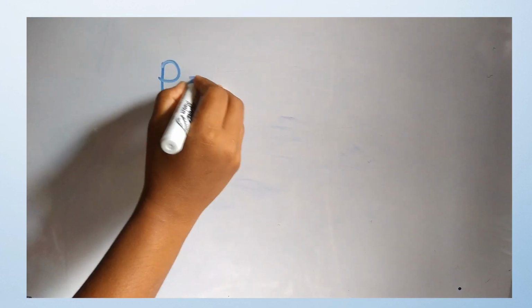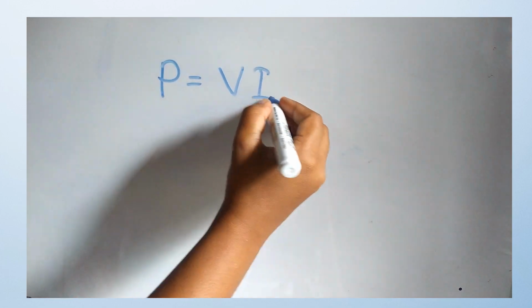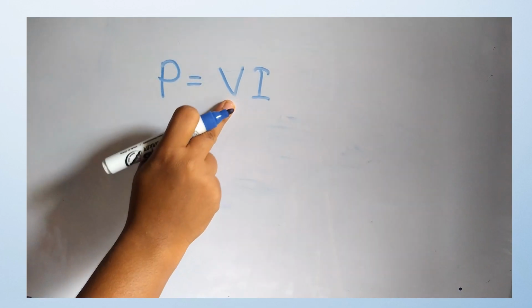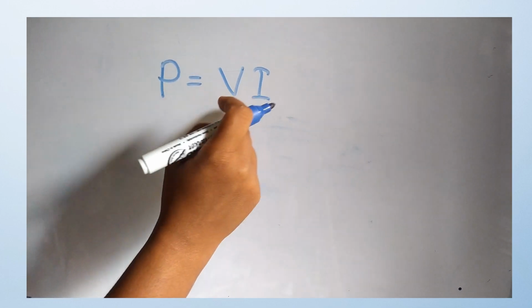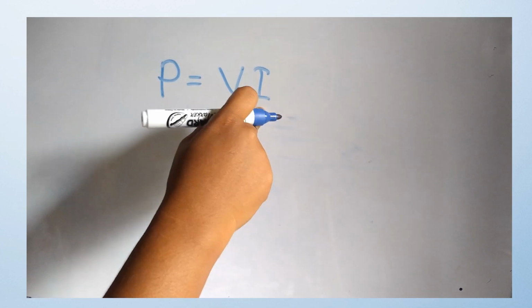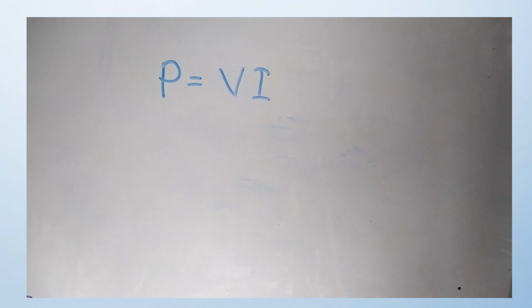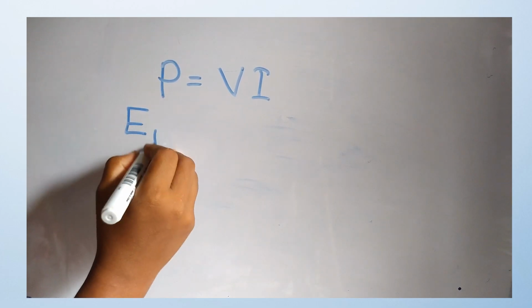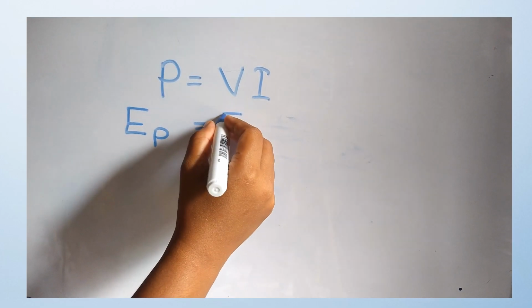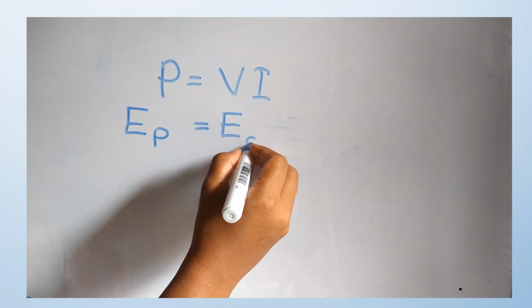We will assume here that there is no energy loss in the transformer, that is 100% efficiency. Power equals voltage into current, voltage or potential difference. Power equals potential difference into current flow. Therefore, the following relationship is obtained: energy supplied to the primary coil is equal to energy supplied to the secondary coil.